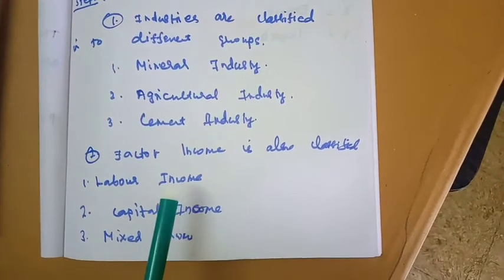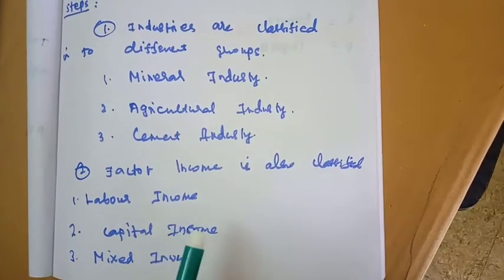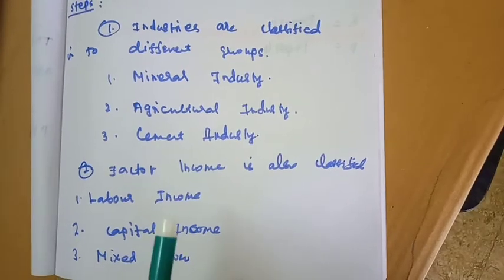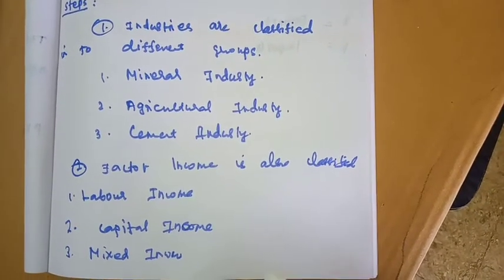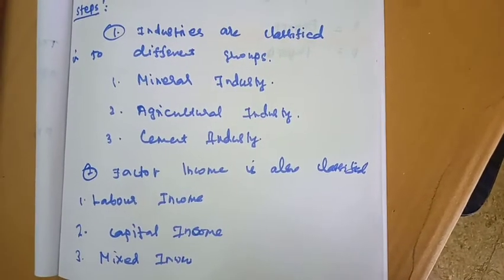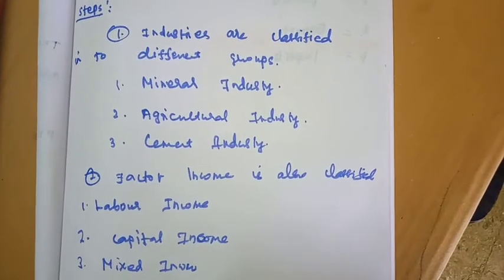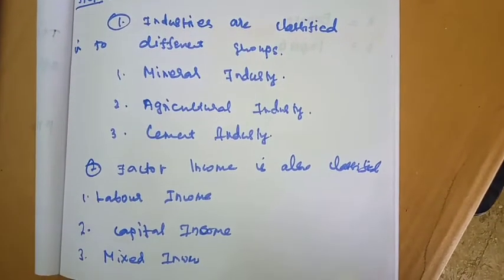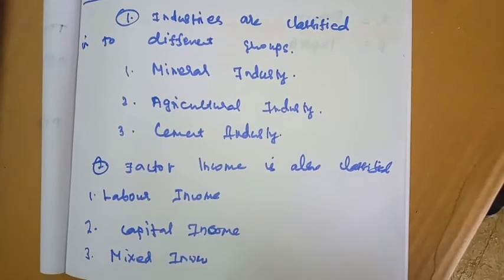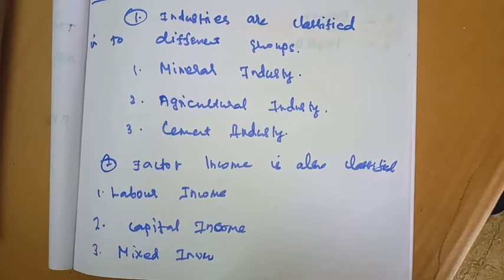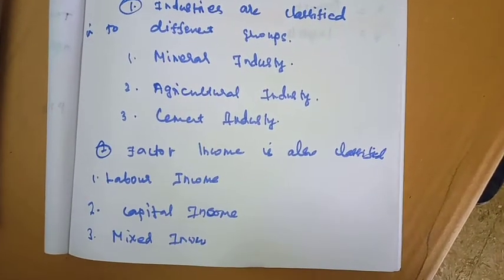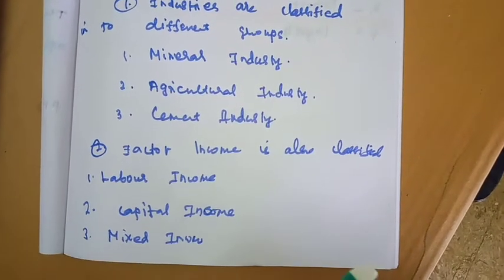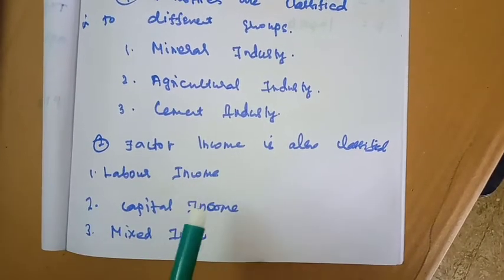The labor incomes are wages, salaries, and fringe benefits. Fringe benefits mean the labor utilizing company vehicles, company quarters, company school, etc. The benefits given by the owners or industries to the workers are known as fringe benefits. Employer contribution and social security are also labor income.